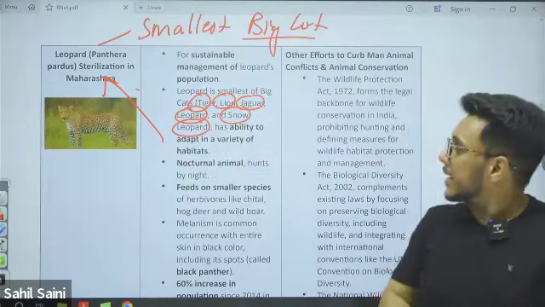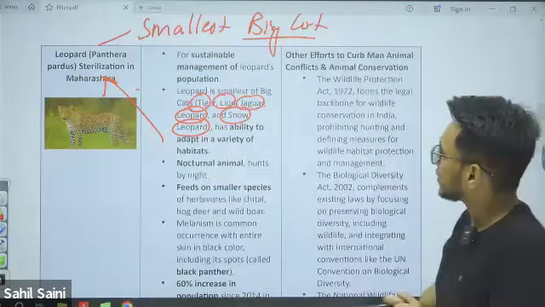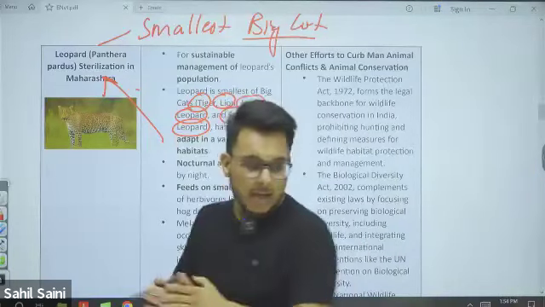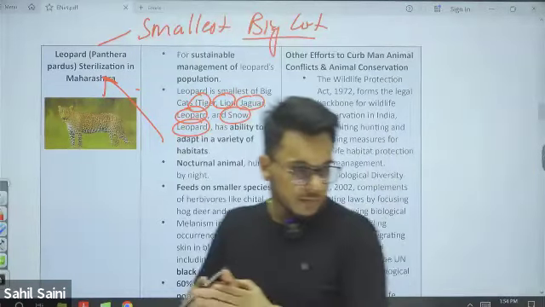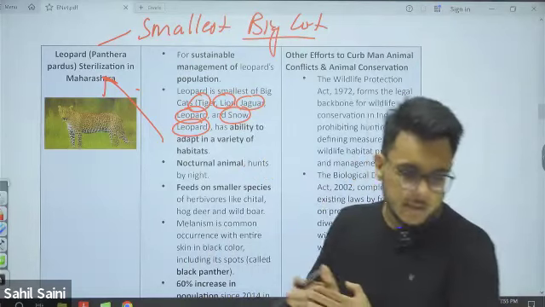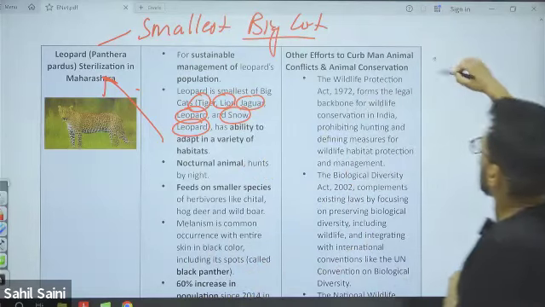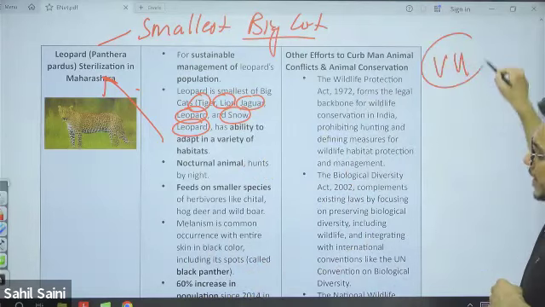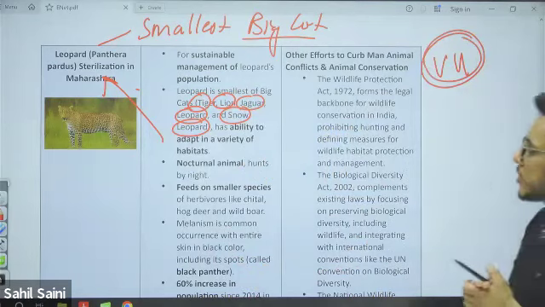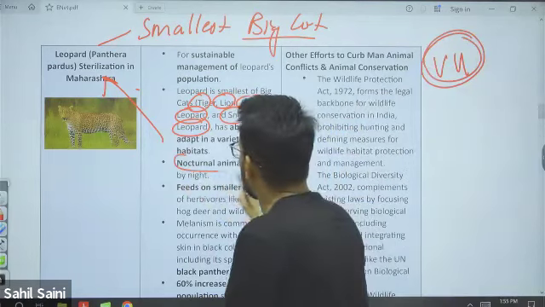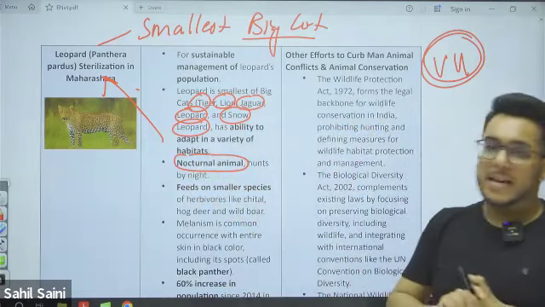Now, the status of the leopard is vulnerable on the IUCN Red List. It is a nocturnal animal. What is the meaning of nocturnal?